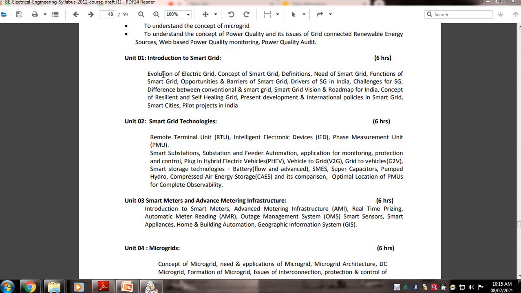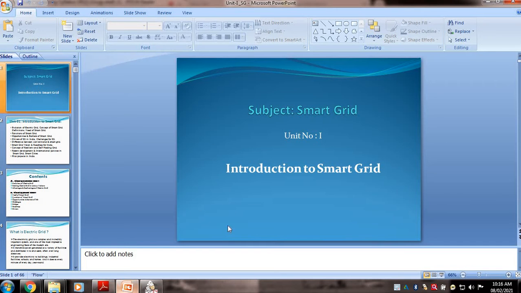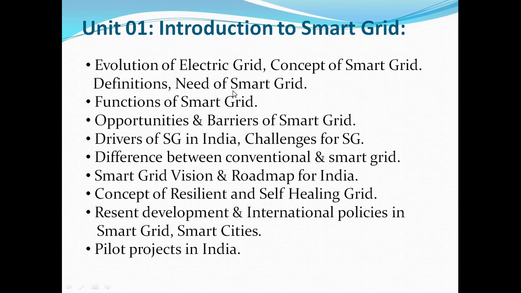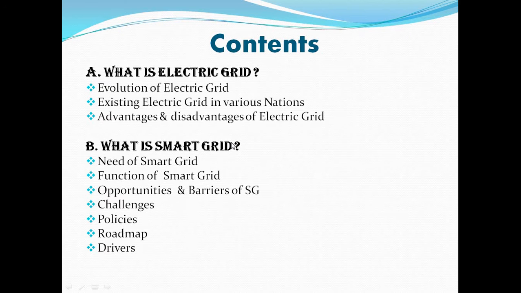These are the several topics in introduction to smart grid in unit number one. These are the unit one points. In it we have to read what is electrical grid, then evolution of electric grid, then existing electric grid system, then advantages and disadvantages of electrical grid.